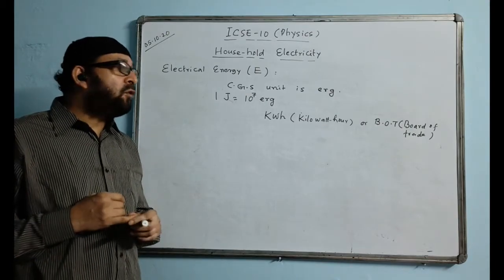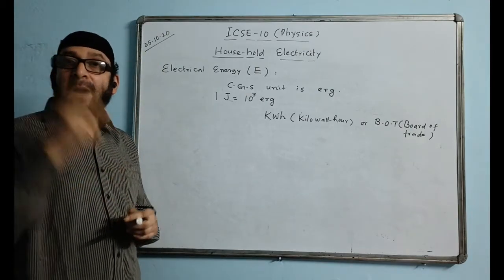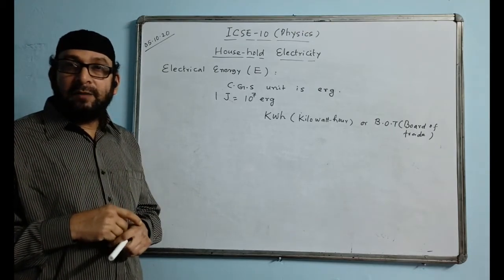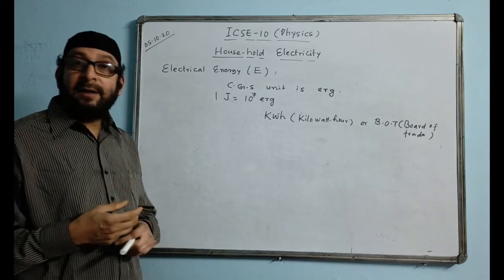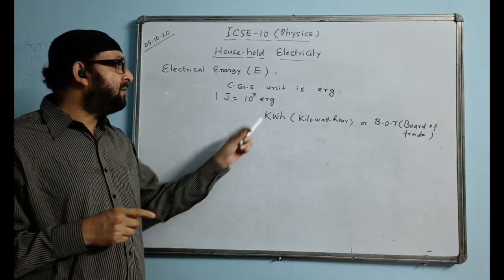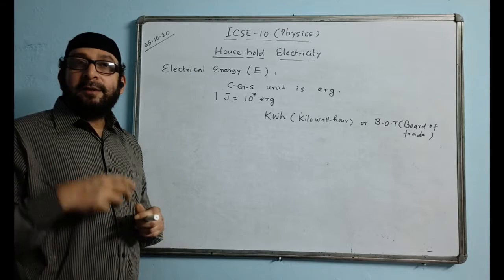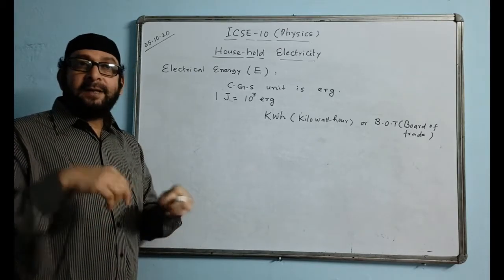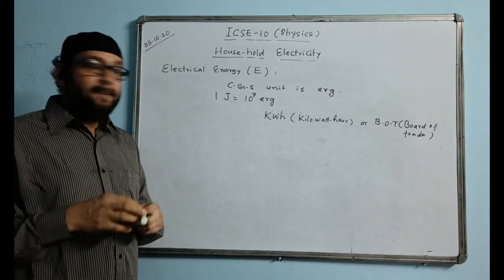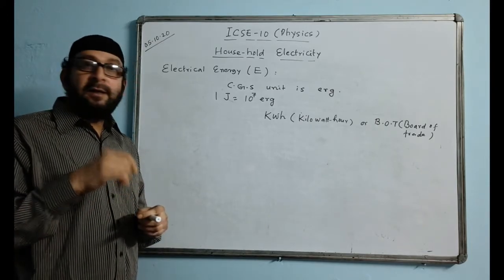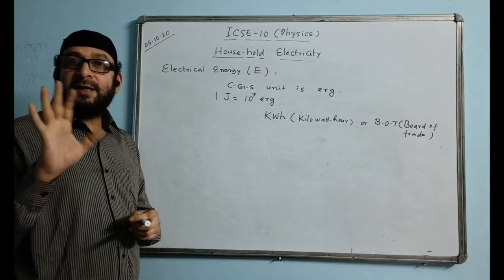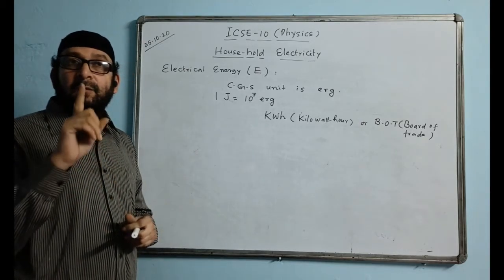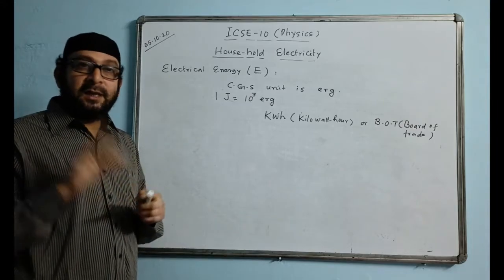We don't pay the bill for consuming voltage or for consuming power or for consuming current. We pay the bill for consuming electrical energy. Remember it. And that's why in terms of kilowatt hour, the rate is fixed according to the consumption in kilowatt hour. Present rate varies from place to place, but present rate in Kalimpong is approximately 6 rupees per kilowatt hour. That means 1 unit consumption charge is 6 rupees.